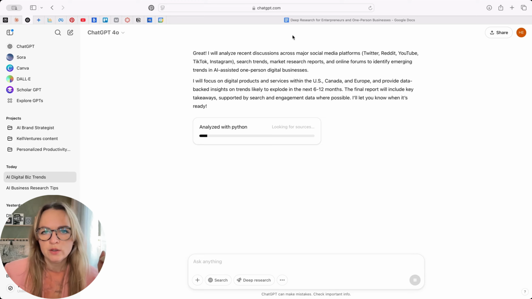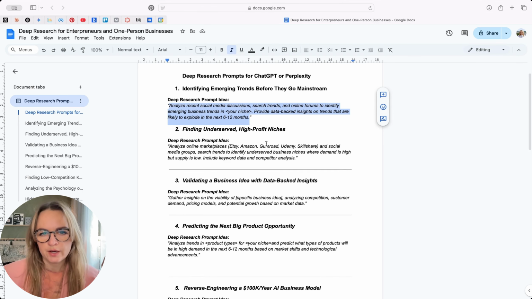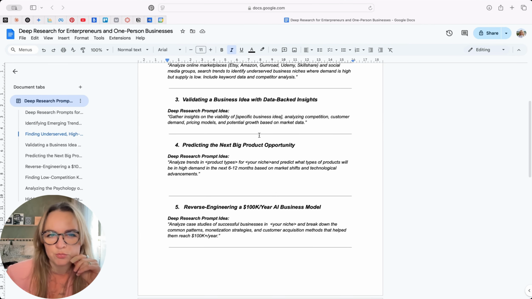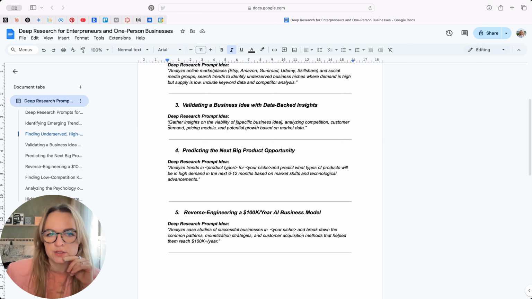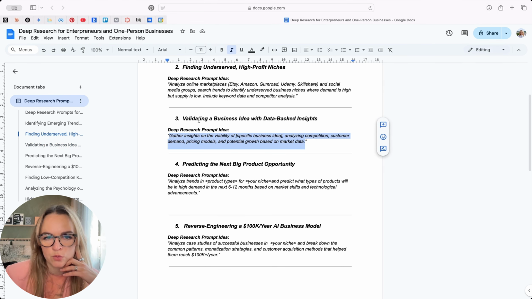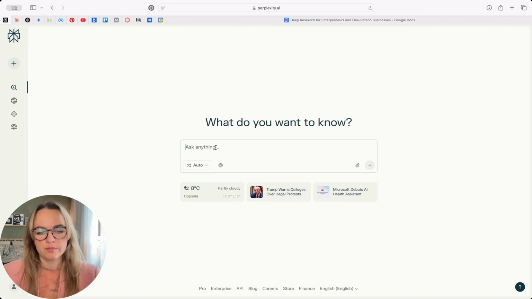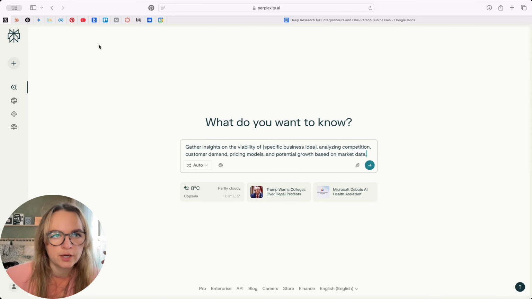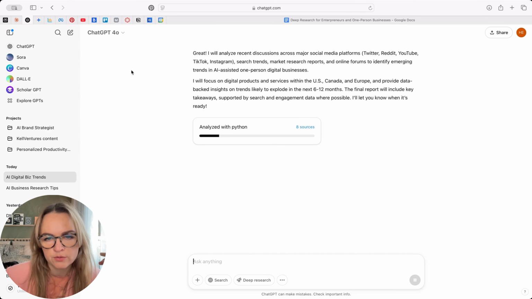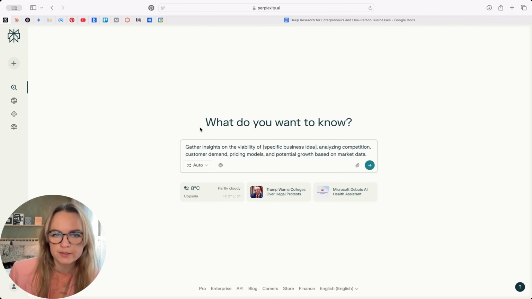But meanwhile, we are going to take one of the next prompts, and we're going to try Perplexity. So validating business idea with data-backed insight, that's the one we're going to be going for. So I'm copying that and I'm going into Perplexity. Let's check in on ChatGPT and see how it's doing. Okay, it's now at 8 sources, so it's going to be much more than that.